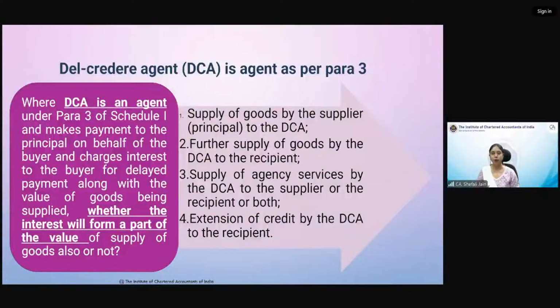So there will be 4 transactions now, or 4 supplies will be there. If DCA is an agent as per para 3, that means DCA is issuing an invoice in his own name to the customer. So first is supply of goods by principal to agent, then by agent to final consumer.